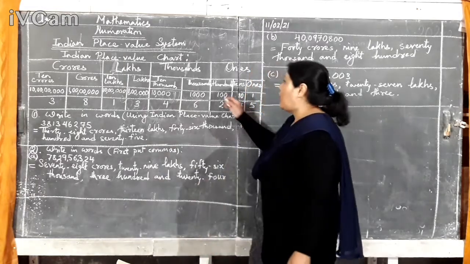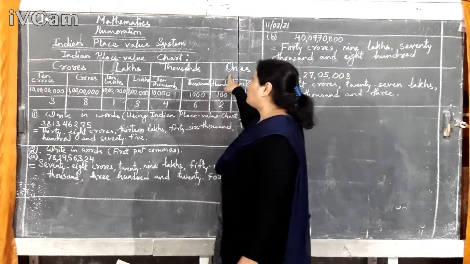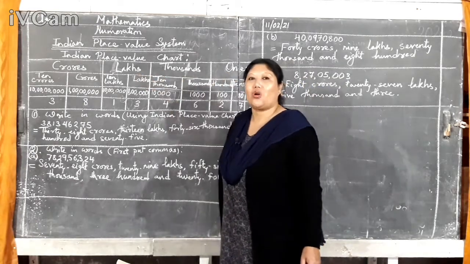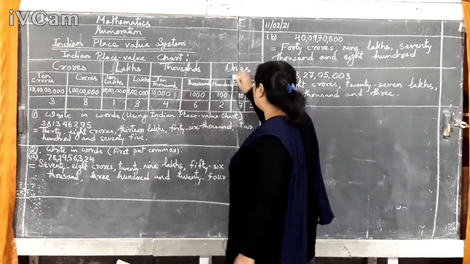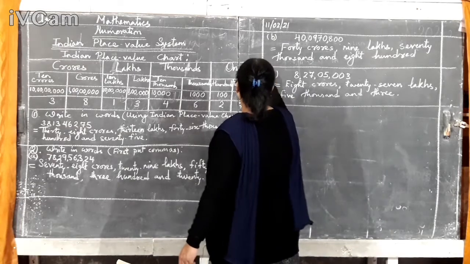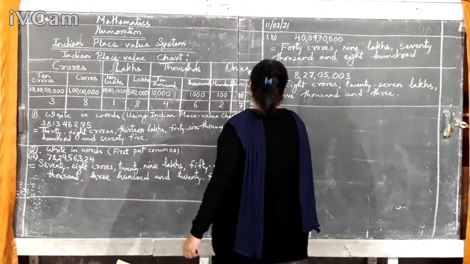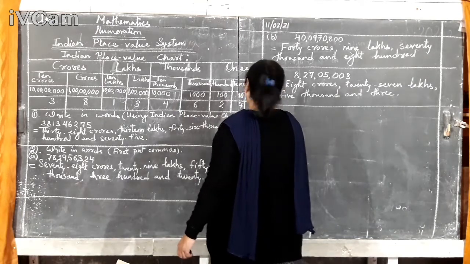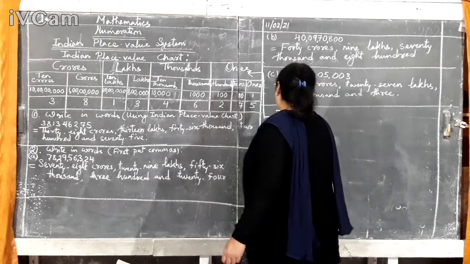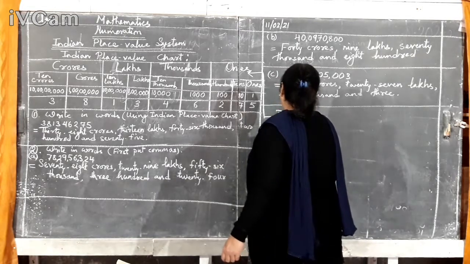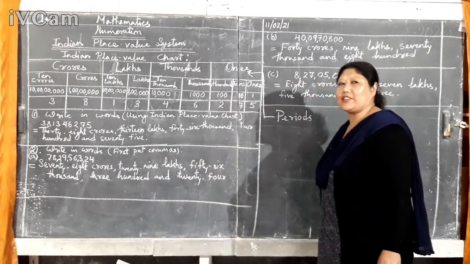Here, I told you in class 4 last year that these group leaders are called places. Sorry, these are called periods.